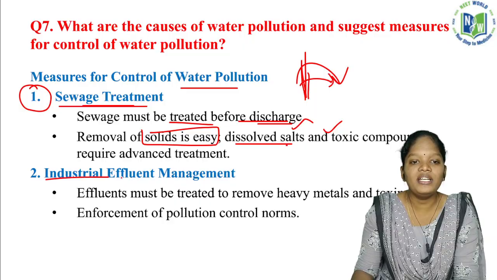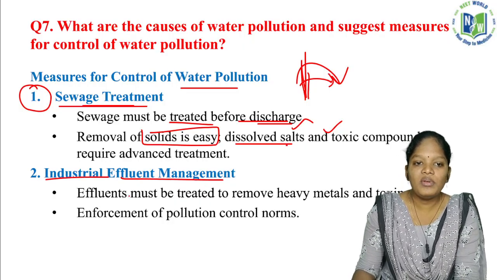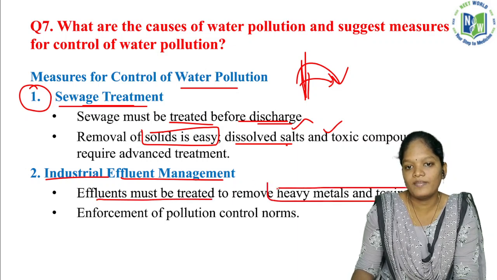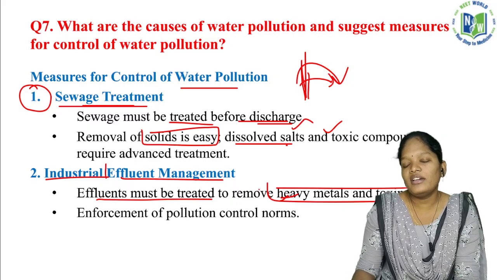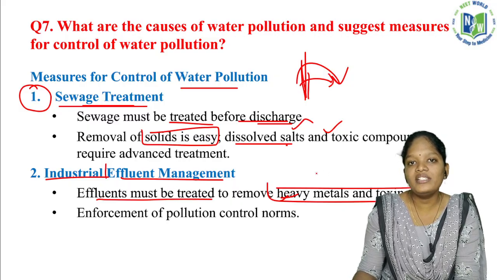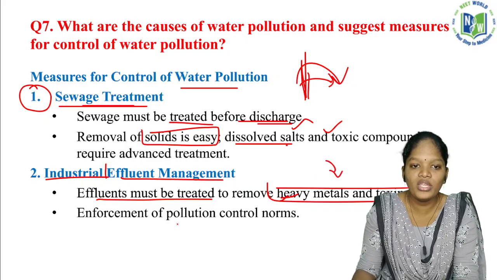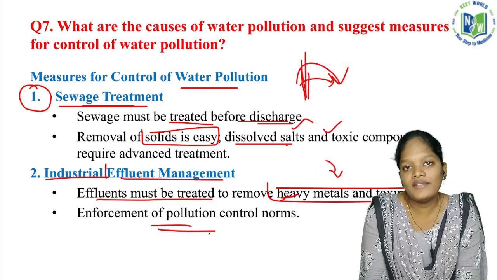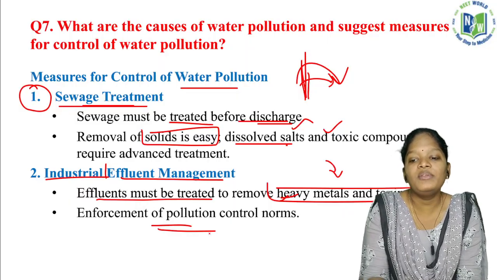And the second one will be industrial effluent management. Effluents must be treated to remove heavy metals and toxins. As we have discussed before, all the heavy metals and toxins are released from industrial sewage, so all these have to be removed. Then, enforcement of pollution control norms. We have studied the CPCB, Central Pollution Control Board. The norms have to be very strict.